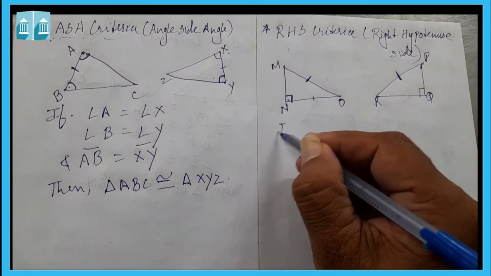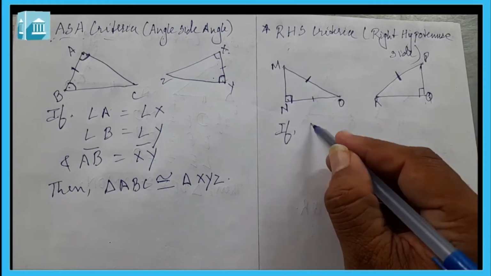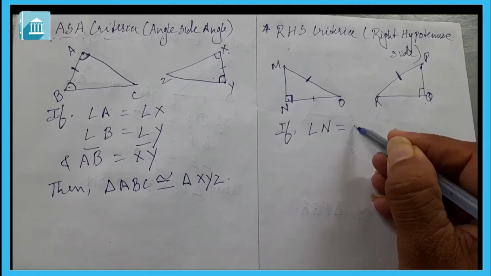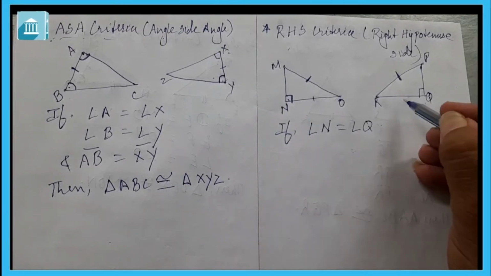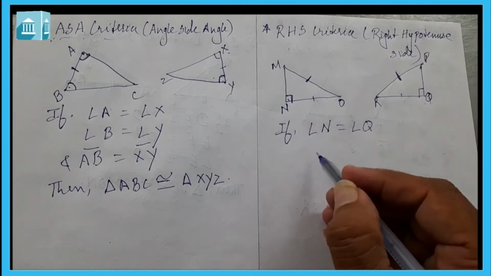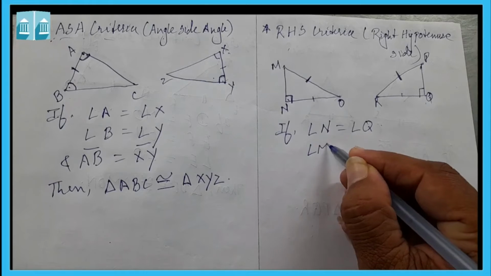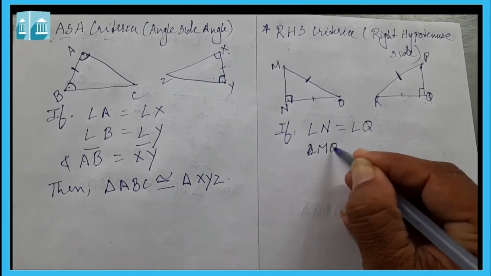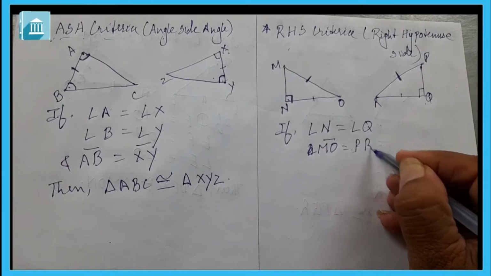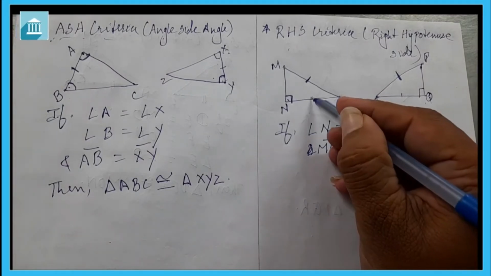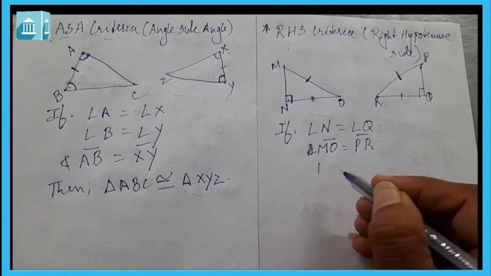Now if angle N is equal to angle Q, then the hypotenuse here is MO, side MO is equal to side PR, and one more side, let us take NO, here QR.